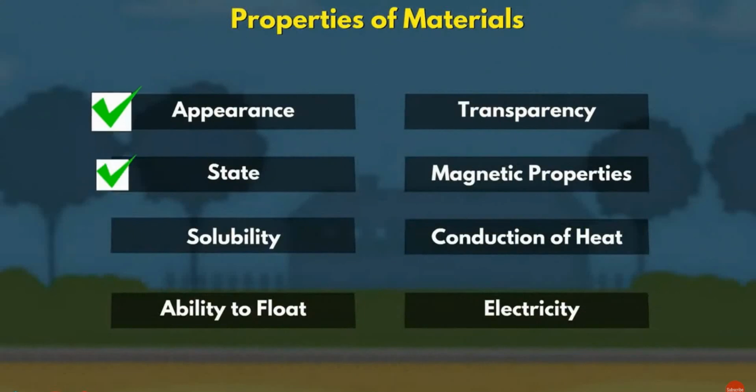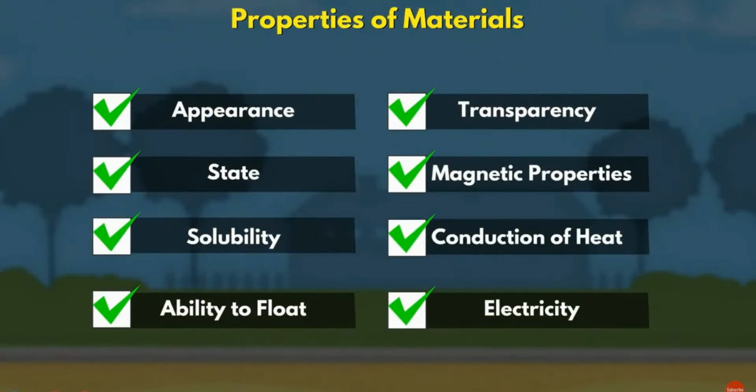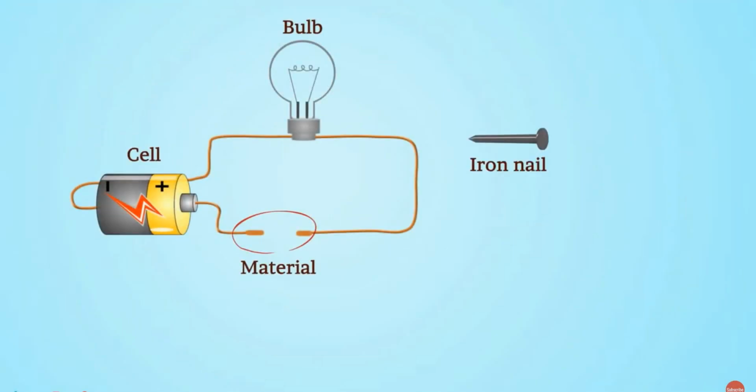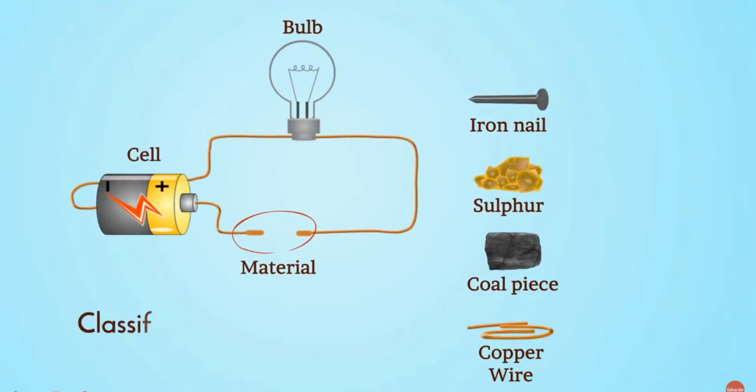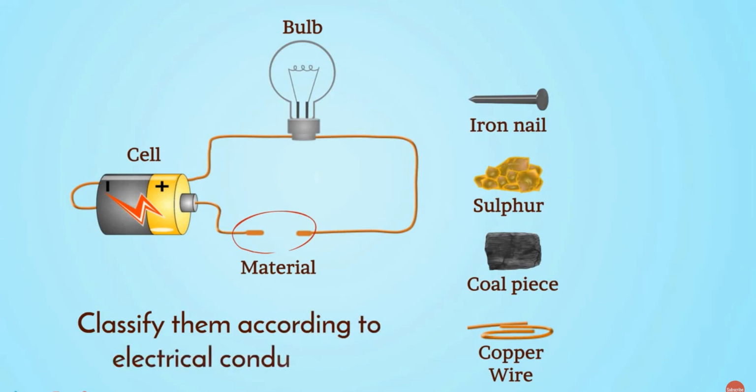We can use any property to classify the material. For example, here are some materials and we need to classify them according to electrical conduction. Can we do that? Yes, the answer is like this.